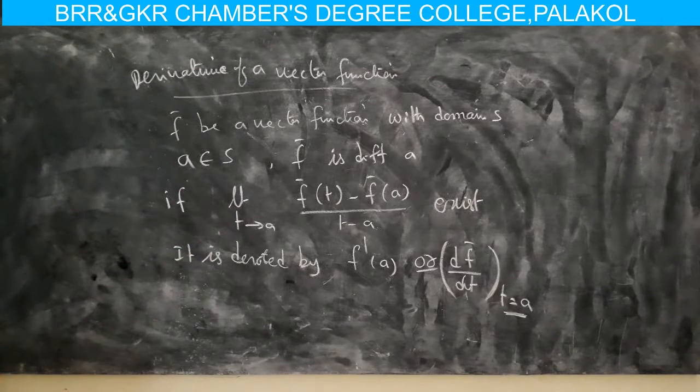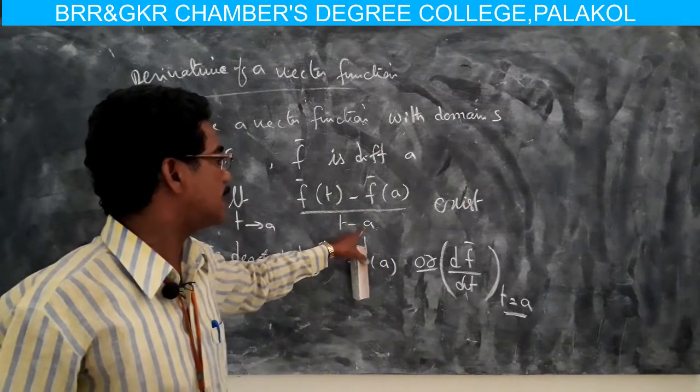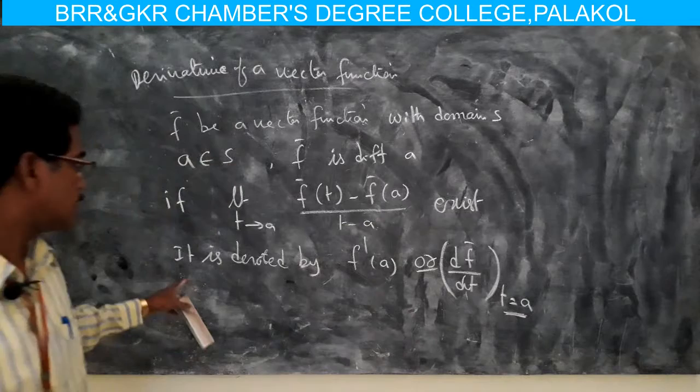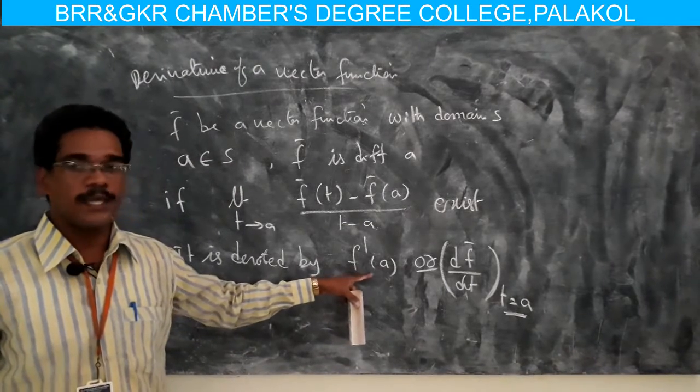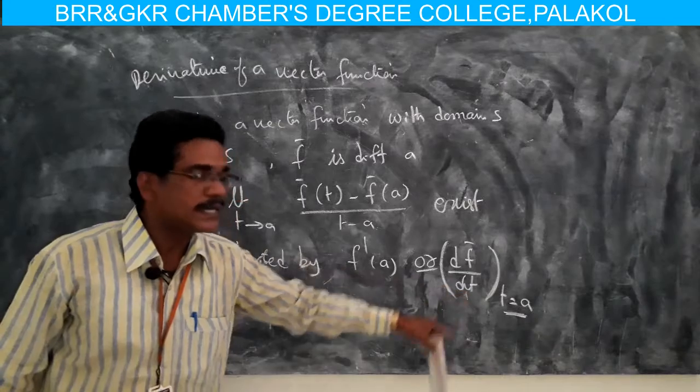Suppose once again f is a vector function with domain S and some a belongs to S. If f is differentiable at a, that is, if the limit as t tends to a of f of t minus f of a by t minus a exists, then it is denoted by f dash of a or df by dt at t equal to a.